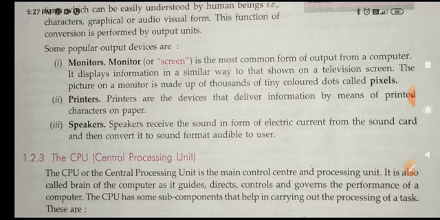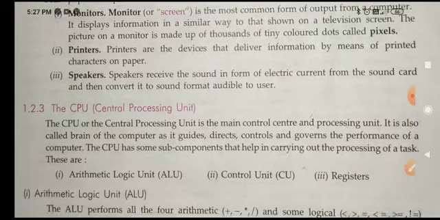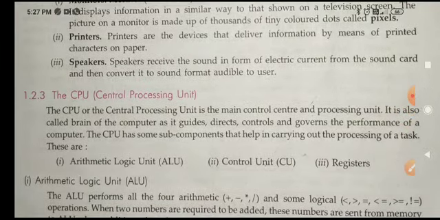Next is printer. Printers are the devices that deliver information by means of printed characters on the paper. Okay, so printer is an output device, and there are several types like inkjet printers, laser printers, character printers, dot matrix printers, line printers, and many more.